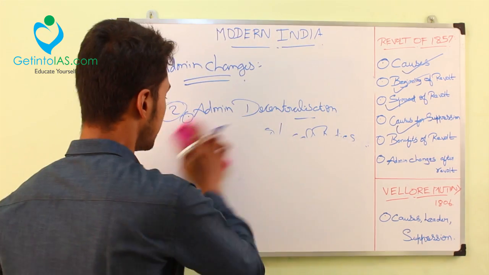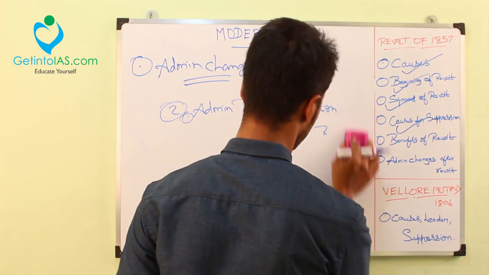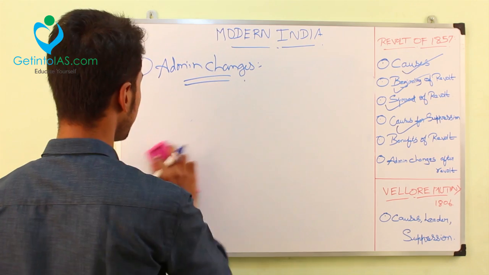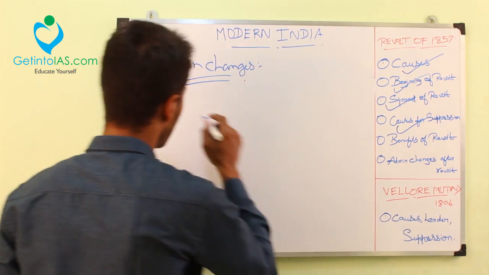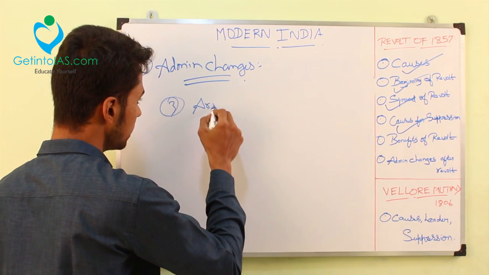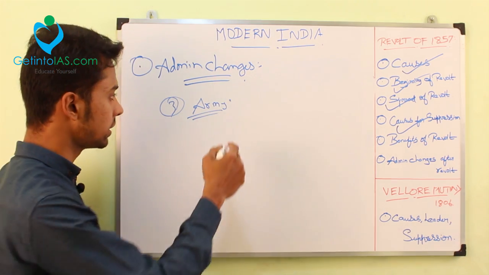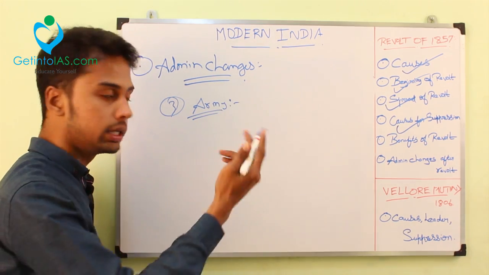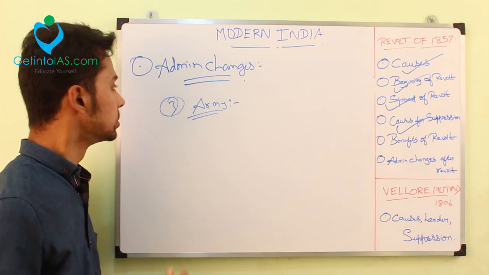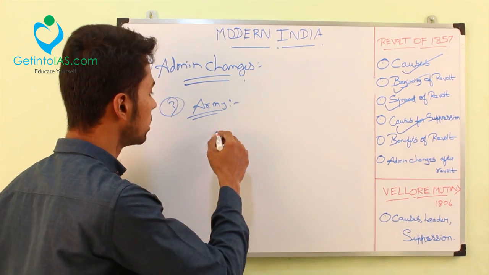What happened? The next change happened in the army. Army should be the main reform, because it started from here, right? The revolt of 1857 started from the Sepoy Mutiny only. It started from the Sepoys only. So, many changes were done in the army, right?